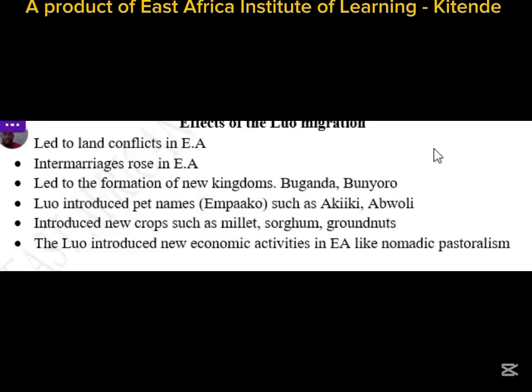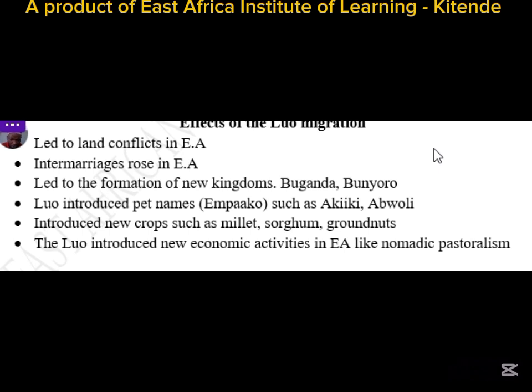I'd like us to see which effects the Africans faced after the Luo migration into the interior of East Africa, or even the entire East Africa. So the Luo led to land conflicts in East Africa.